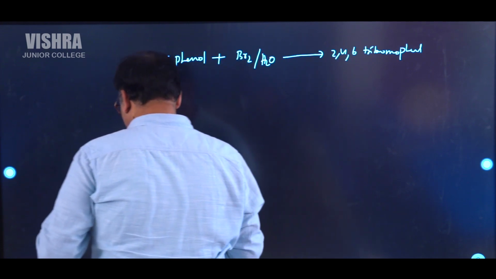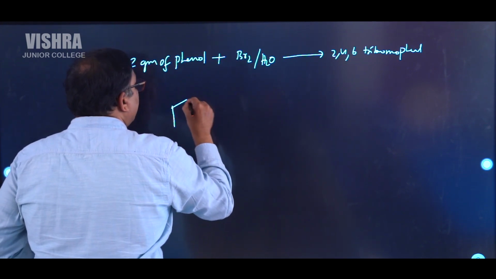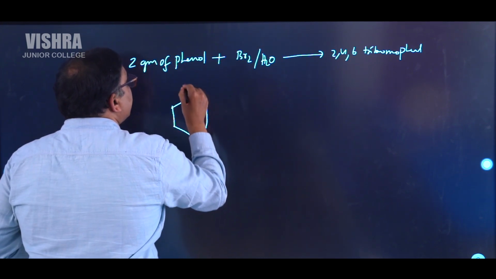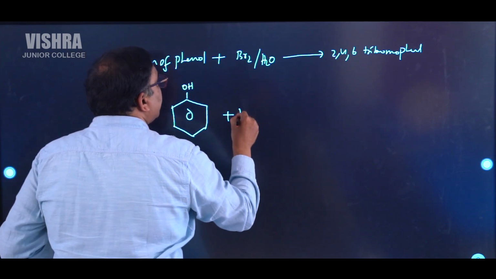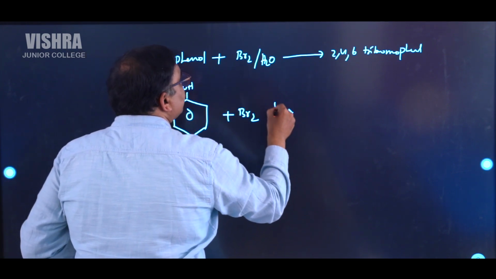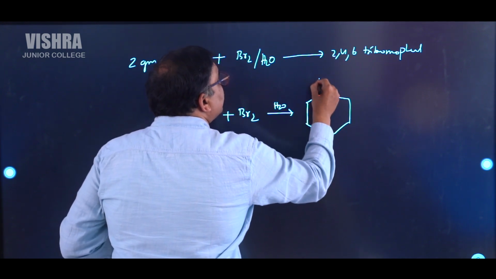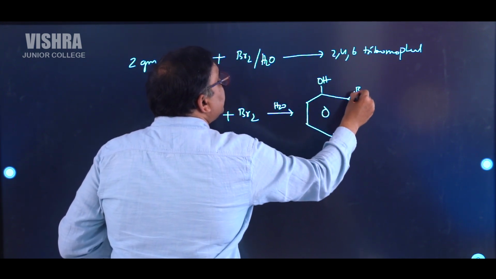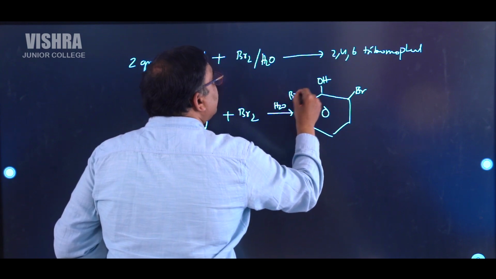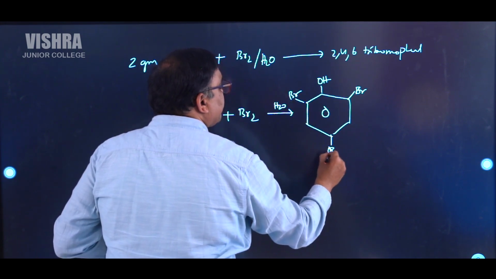So let's see the reaction. This one is phenol. Phenol is having OH and you have Br2 in the presence of water. You are getting this compound, where OH is still here, but the Br atoms are surrounding the OH.